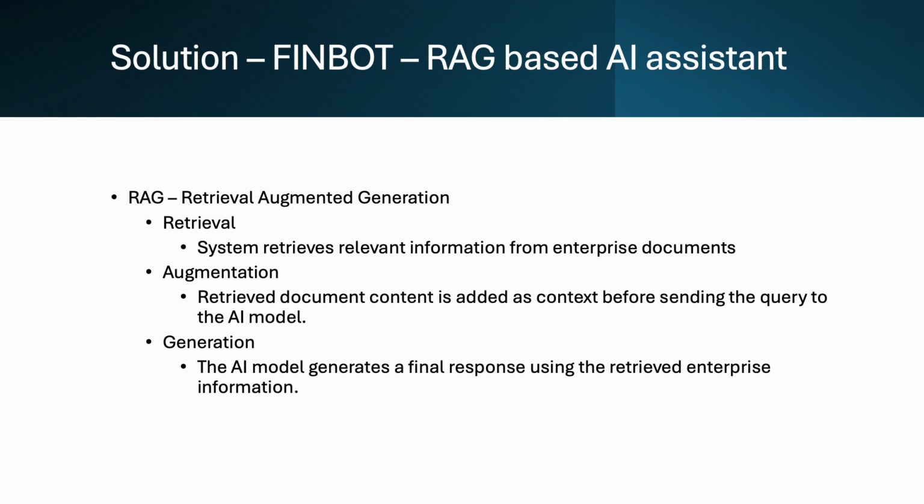Using that, the AI model will generate an answer, and that comes under generation. Retrieving the right information from the database instead of going through all the files is a faster approach. Whatever information we fetch from the database, we feed it as context along with the user query. Then the AI model will analyze that and give us the answer. So this is where the RAG concept comes in.